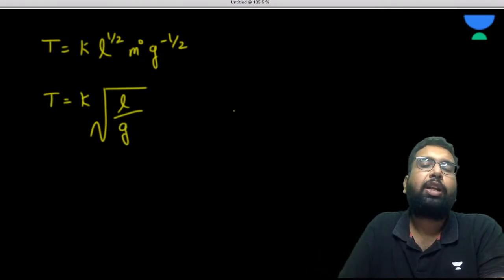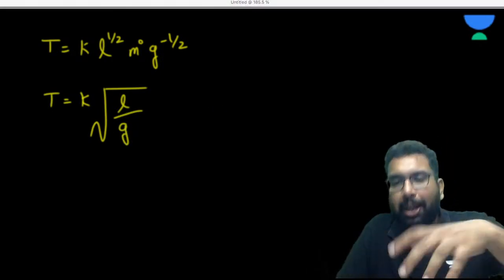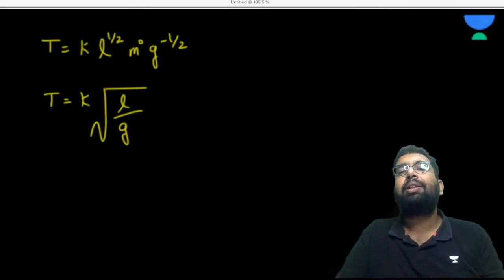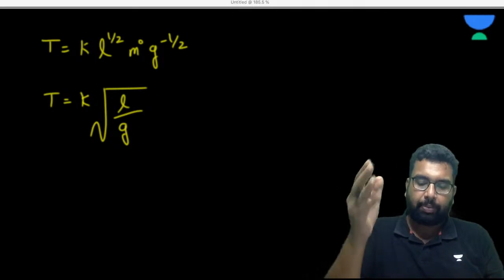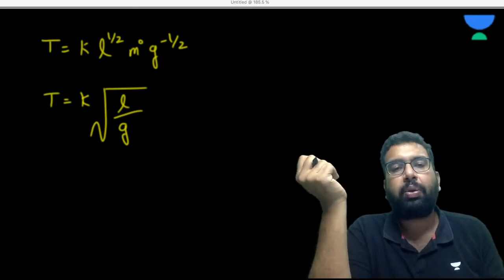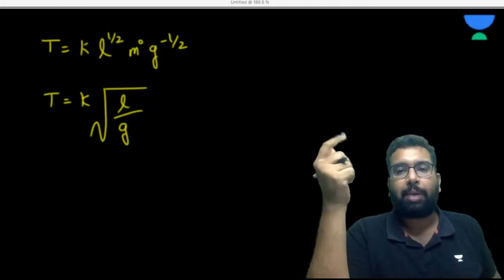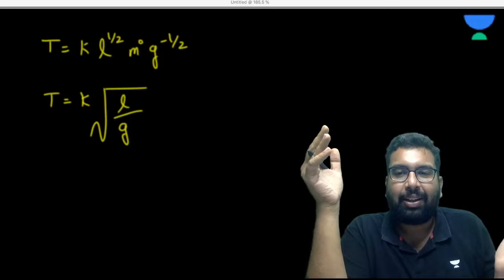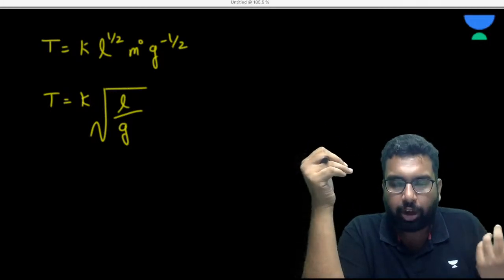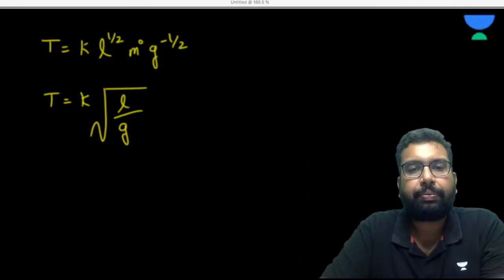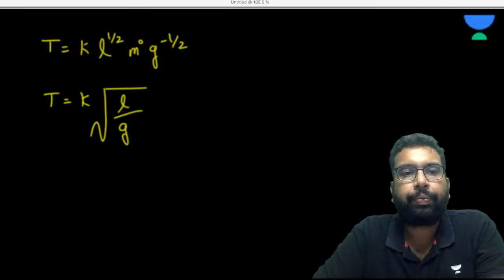We have no way to find the value of k, but later on, when you see, this k will come out to be 2 pi. This comes with experimentation. And this experiment you must have done in your 11th physics also, na? Finding the acceleration due to gravity through the pendulum experiment. You must have measured the length of the pendulum, right? You must have used the stopwatch and all, right? So is it clear? Please answer me. What do you say? Is it clear or not?